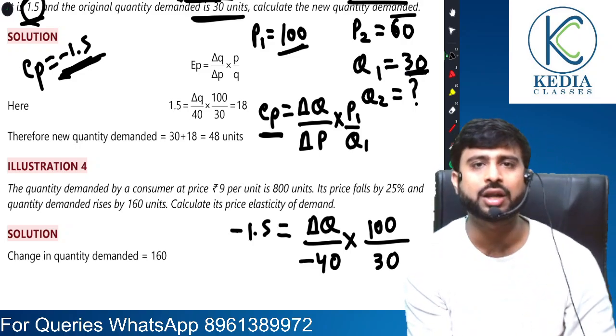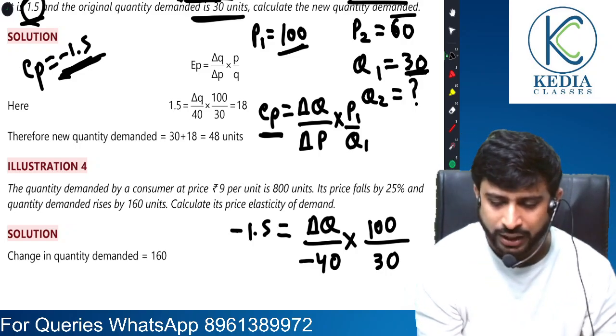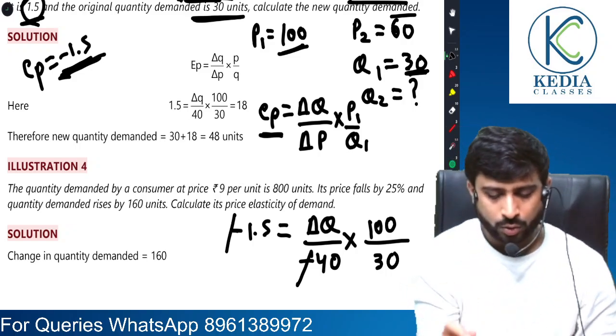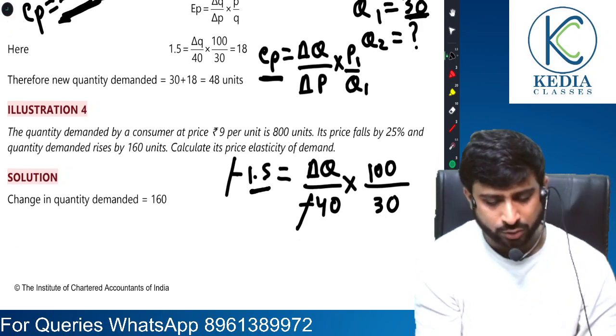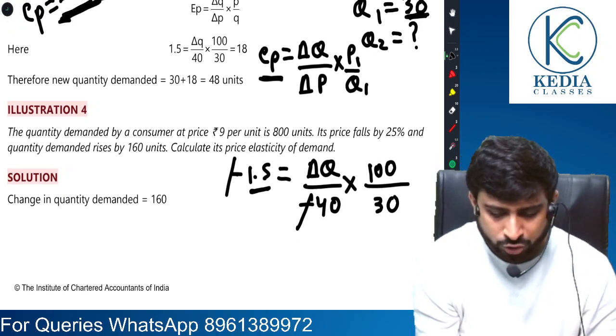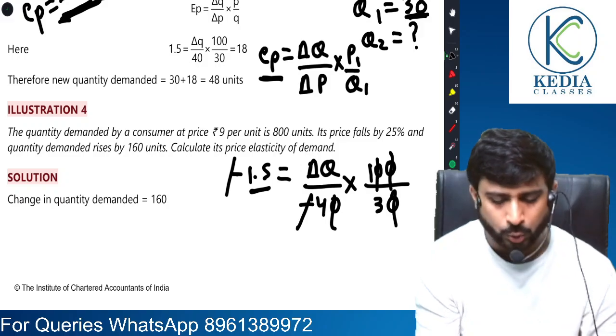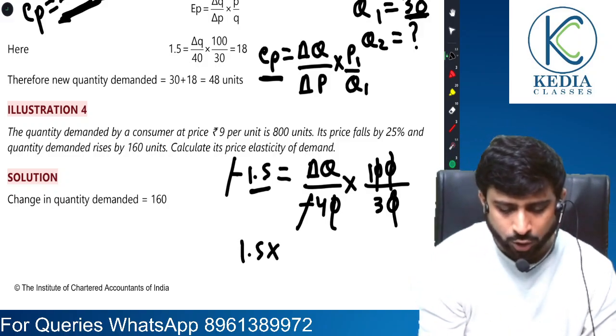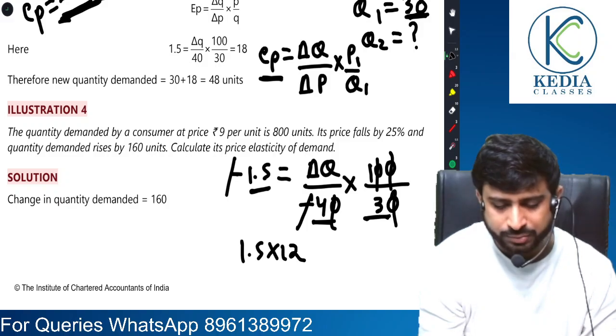Now when we solve it, pay attention. Minus this way gone. Now 1.5 is what we have here. 0 gone, 0 gone, 0 gone, 0 gone. I am sure all of you know this calculation at least. 1.5 into 4 into 3, 12. It comes here, and the change in quantity is by 18.